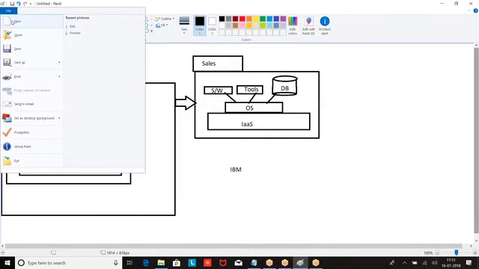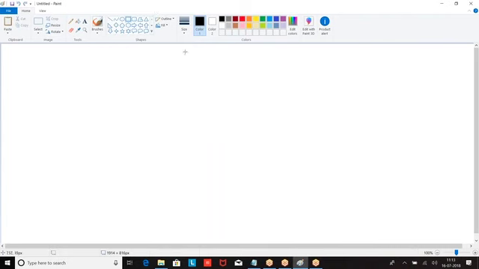Generally, what will be there in the production? A live application.